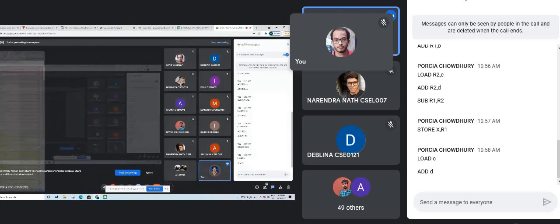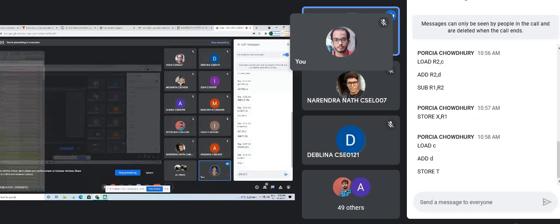Okay, next store T. The name of the register is again a random one. Store T means whatever we have in the accumulator, we now store into T. Fine. Then again we will do load A, so whatever we have in A, we store into the accumulator.